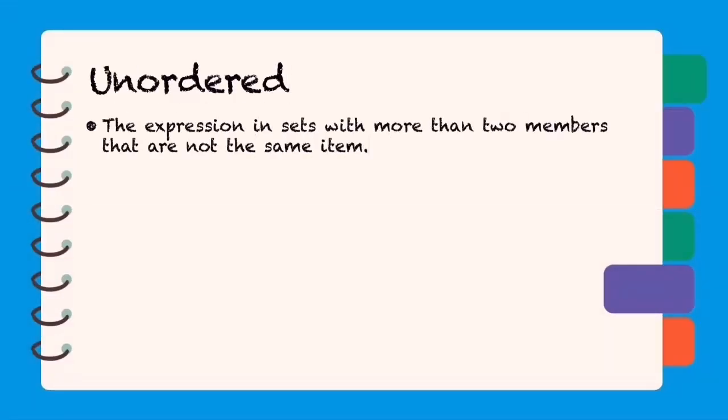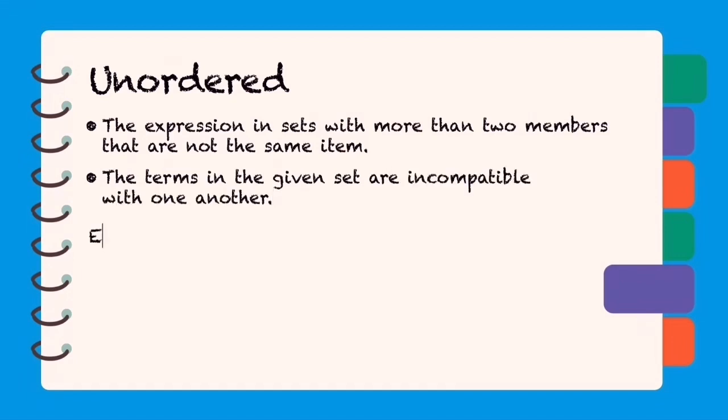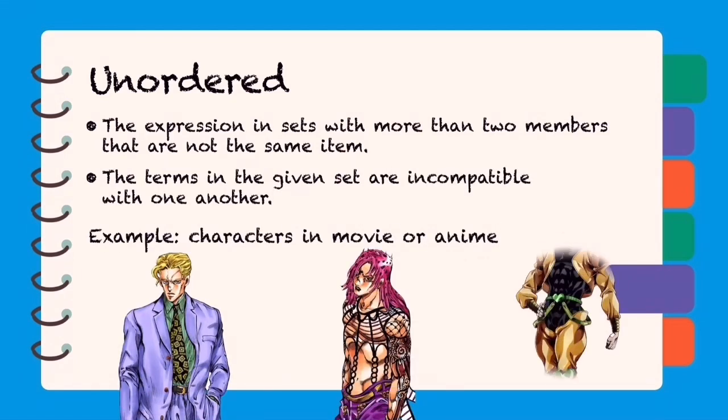Unordered is the expression in sets with more than two members that are not the same item. The terms in the given set are incompatible with one another, and the set as a whole covers the entire semantic space. The characters in a movie or anime are the best example of unordered. The following characters are antagonists in the anime called JoJo's Bizarre Adventure: Yoshikage Kira, Diavolo, Brando. They are from different stories but in the same franchise. They are incompatible, not opposite, and they are interchangeable.